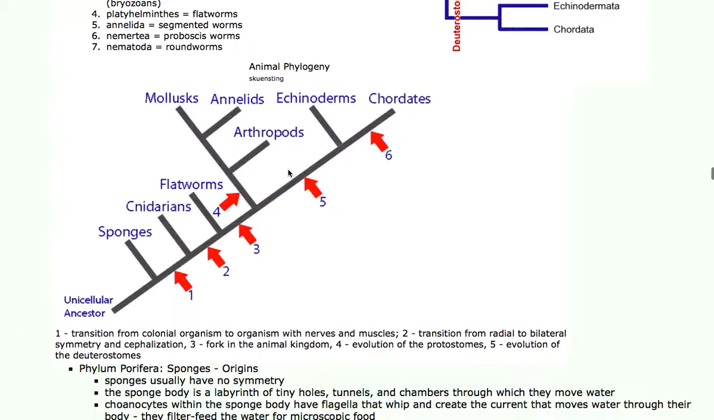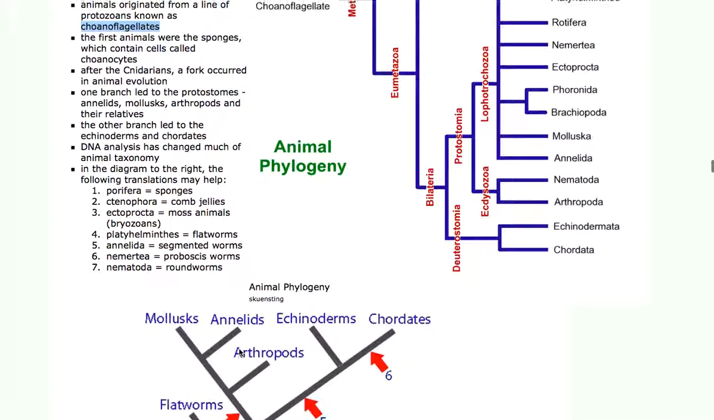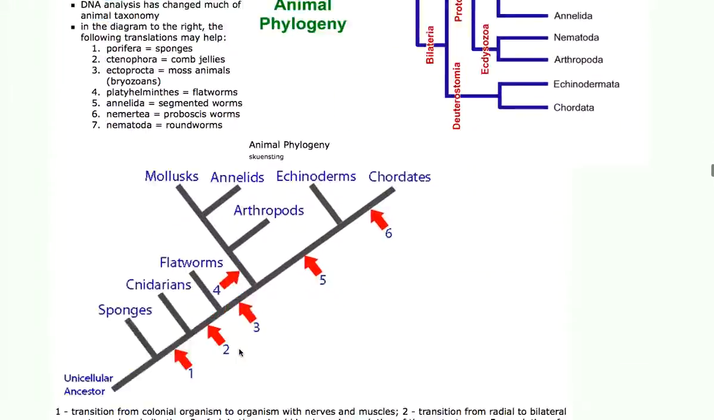So what I'm going to talk about now for the rest of this discussion is just the invertebrates. So we'll talk about sponges, cnidarians, flatworms, mollusks, annelids, arthropods, and echinoderms. And then in the last discussion, I'll talk about the chordates, which led to the vertebrates and us. So I don't believe I missed anything up here. Yeah, I think we're on our way.